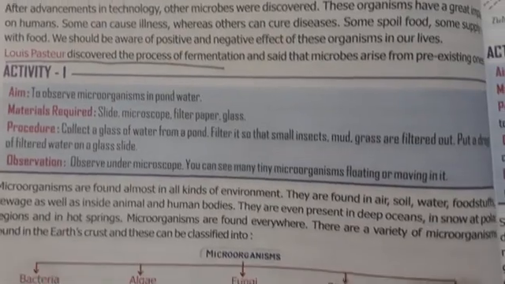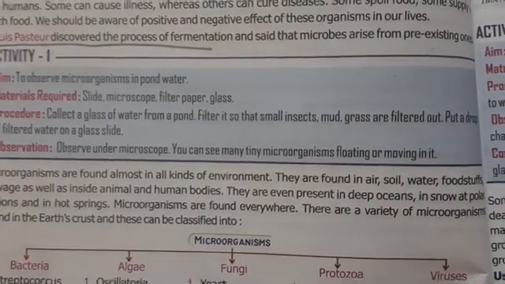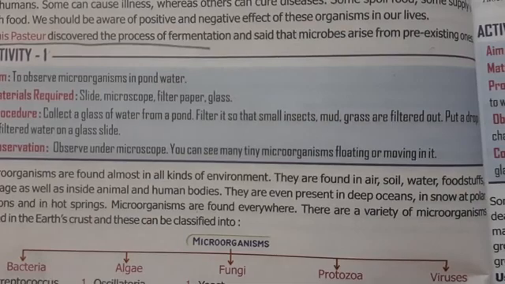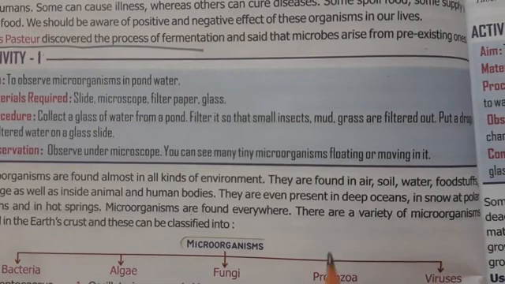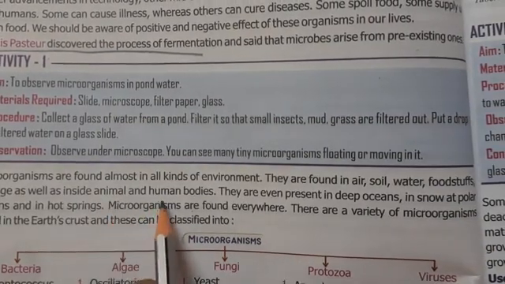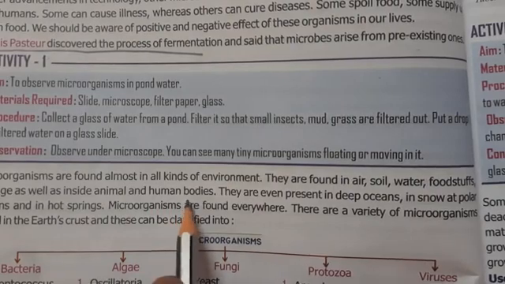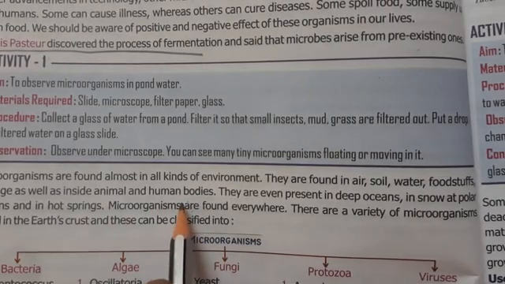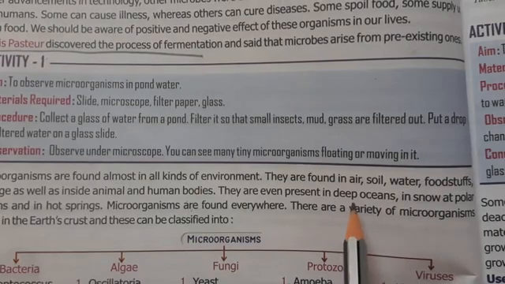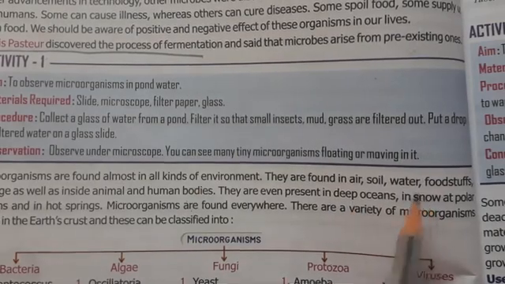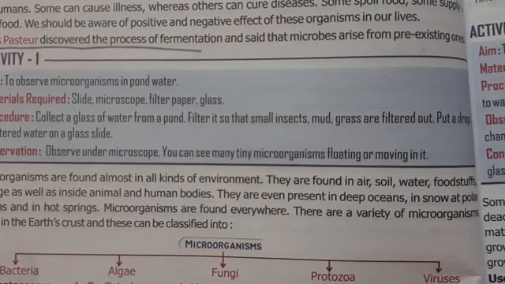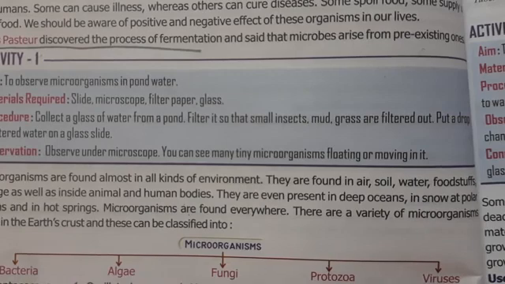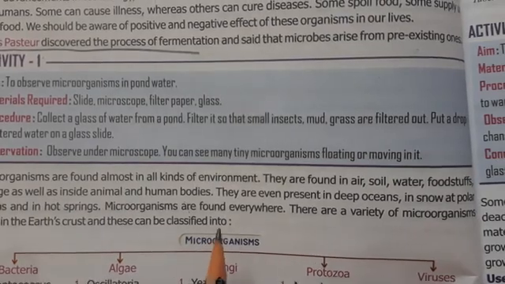Now, microorganisms are found almost in all kinds of environment, children. They are found in air, soil, water, the food that we eat, in the sewage, inside animals, and even inside human bodies you find many microorganisms. You have studied this in class 7th. They are found deep inside the oceans, at the polar caps, and even in the hot springs. So you can say that there is no place on the earth where microorganisms are not found. They are found everywhere on the earth.